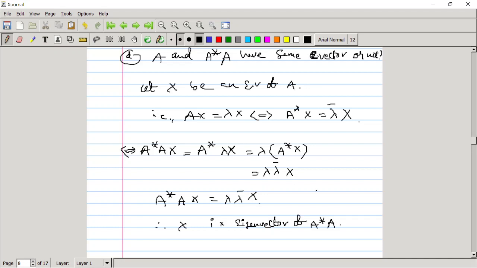Sir, is lambda bar the eigenvalue of A star A? Yes, because A star and A are commuting. Here, lambda bar is an eigenvalue of A star and lambda is an eigenvalue of A, so their product is the eigenvalue of this product also.